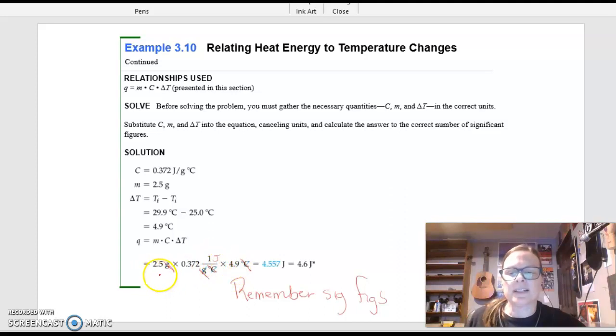And we multiply across. We have 2.5 times 0.372 times 4.9, and we end up with 4.557, but we know that we can only have two significant figures, so that is 4.6.